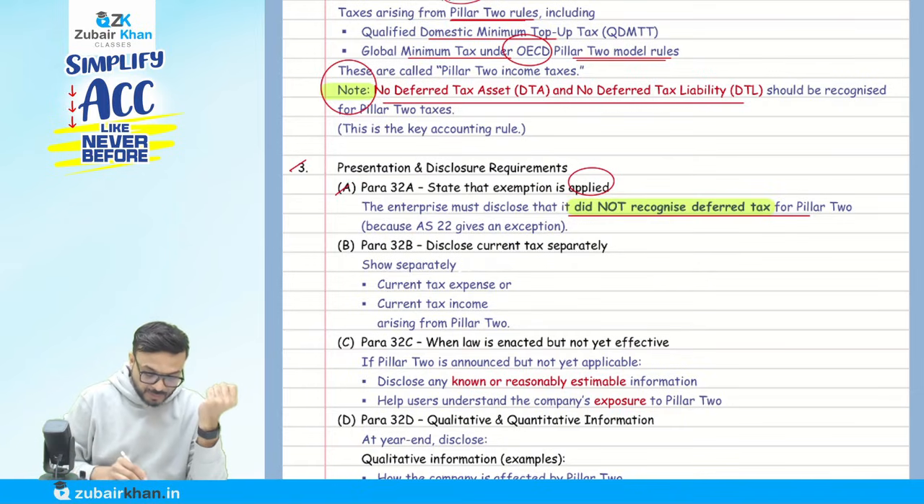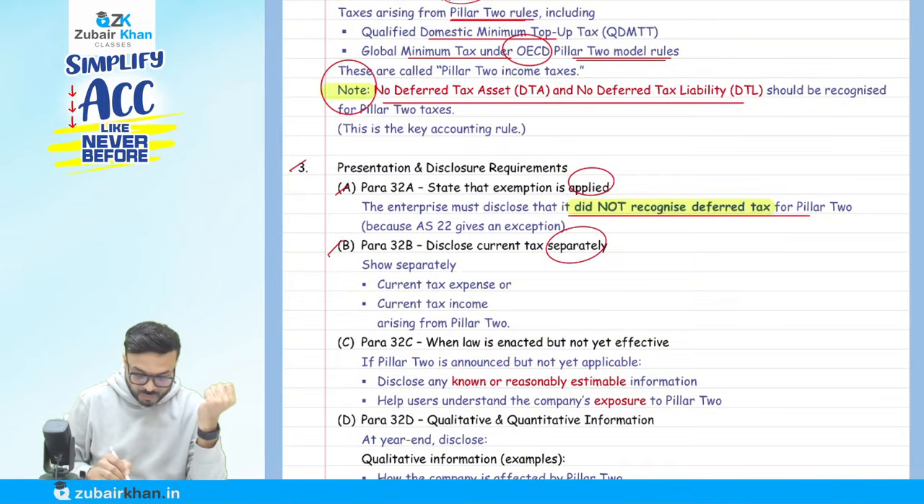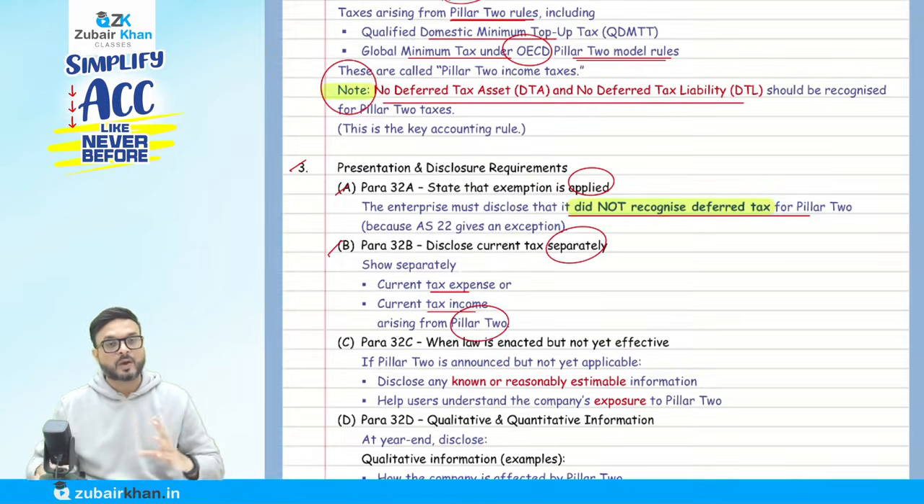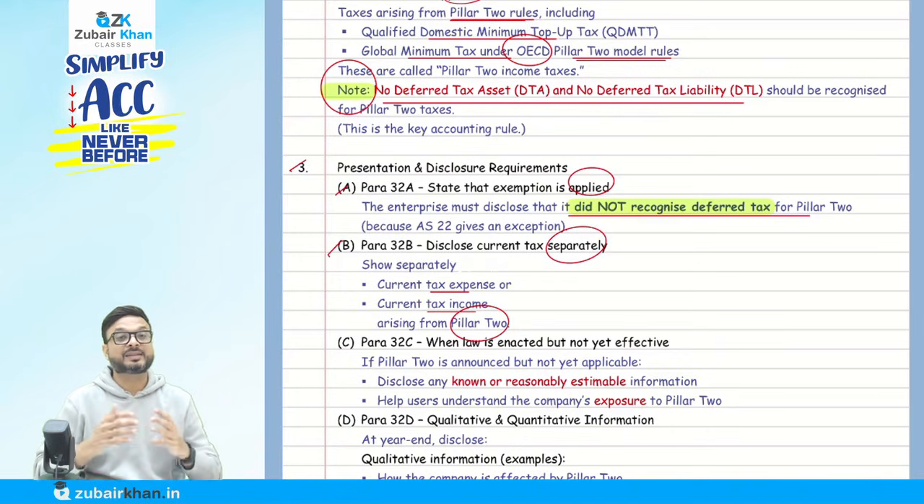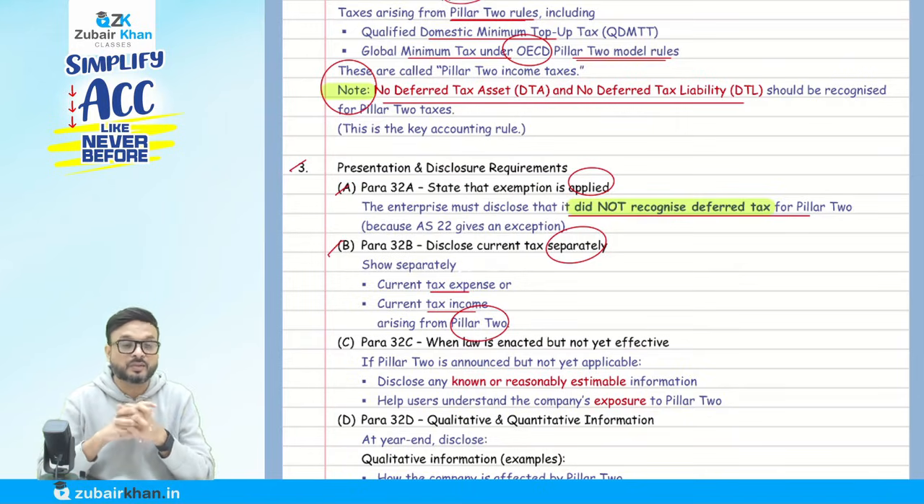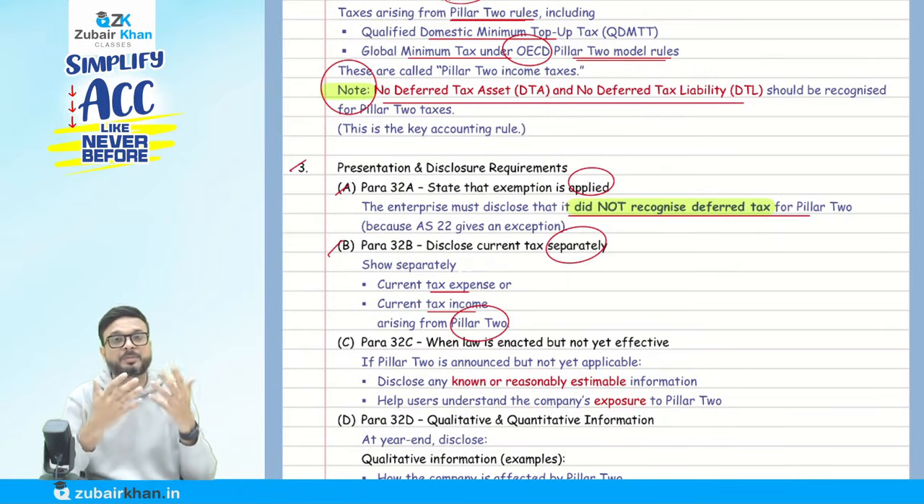Para 32B says that we have to disclose separately, show separately, how much is the current tax expense or current tax income arising from Pillar 2. Now understand. Obviously, if you're paying the taxes, we have to record it in the P&L account, but we have to show separately how much tax we are paying under Pillar 2. So it will be easy for the users of financial statements to see how much tax we are paying under Pillar 2.